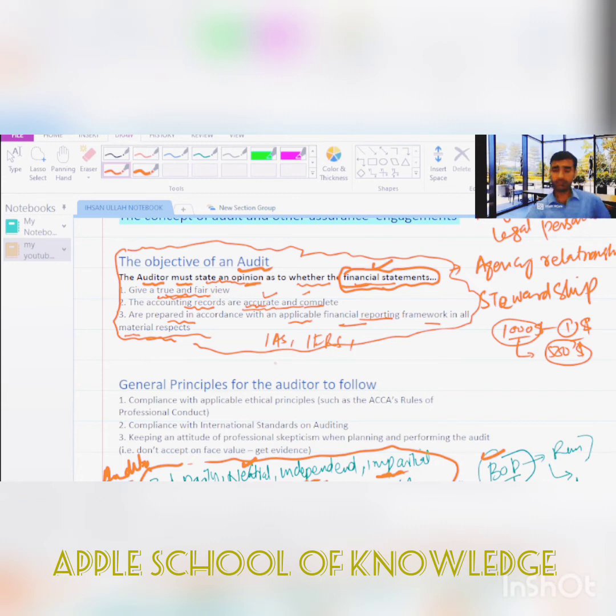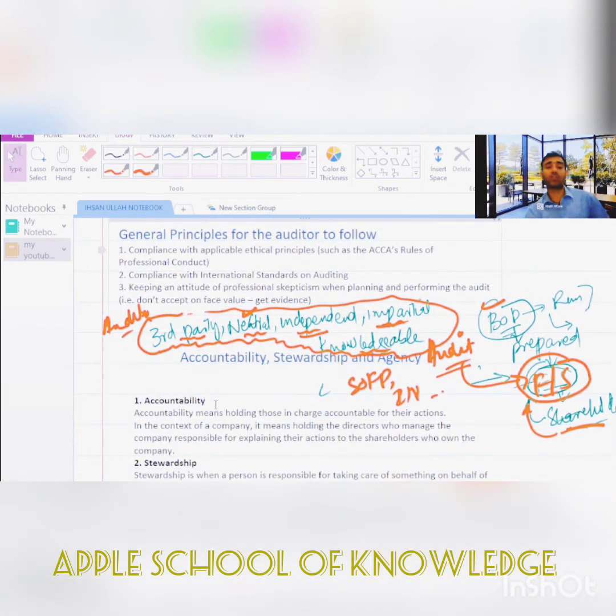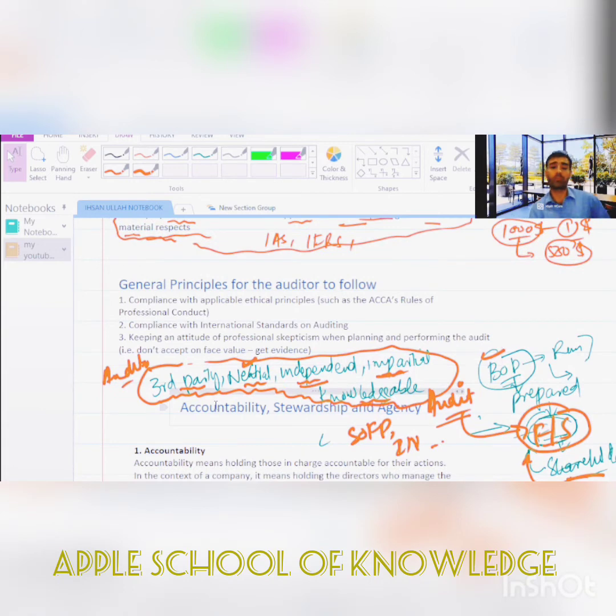Now let's say we have some general principles for the auditor to follow, or principles that the auditor should have followed. The first one is to comply with the applicable ethical principles, the ACCA Code of Ethics and Rules of Professional Conduct. They should comply with the International Standards on Auditing, ISA, and then they have to keep a professional skepticism attitude when planning and performing the audit. Means they don't accept face value. They have to get evidence. On the basis of evidence, they should give their opinion.